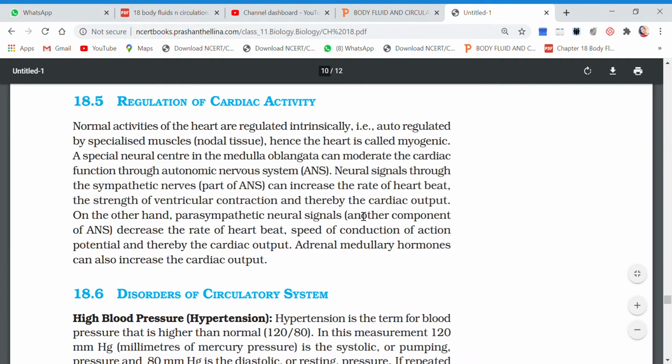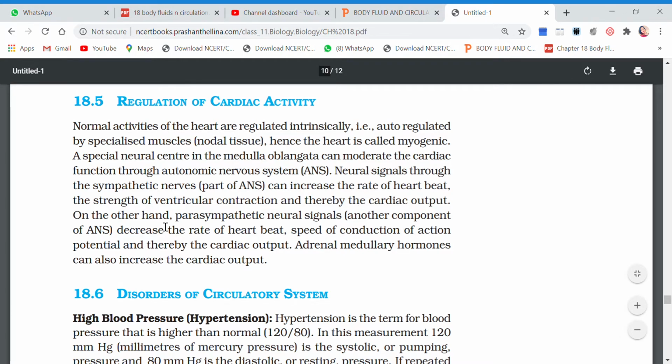So the rate of the heartbeat, the strength of the ventricular contraction, and the cardiac output are all related to each other. And who will manage them? Of course some kind of nervous system, because the messages will be passed on by the nervous system, and only then will the work be done properly.